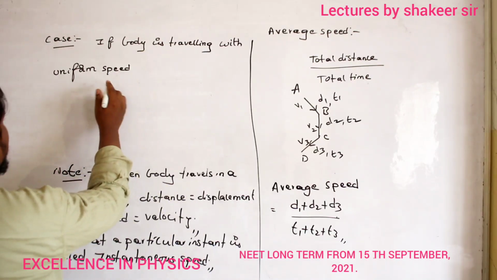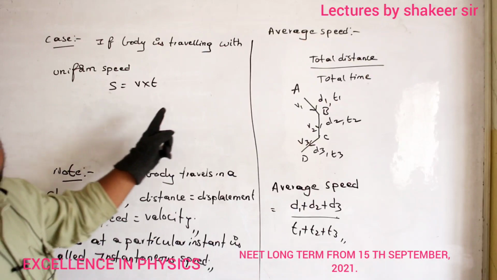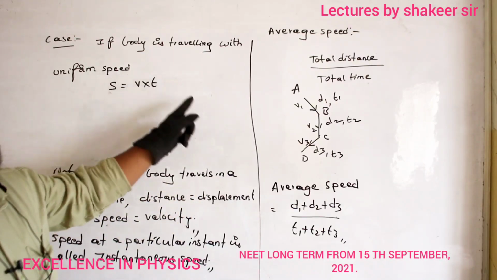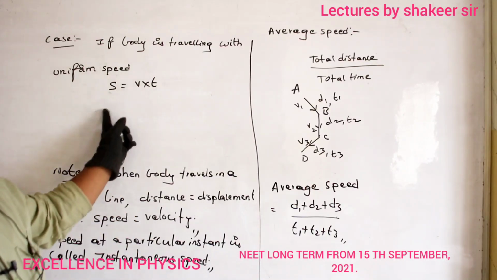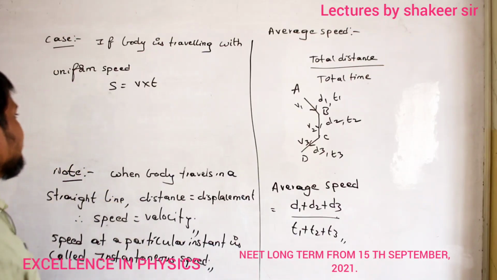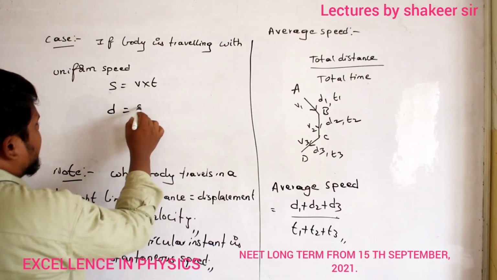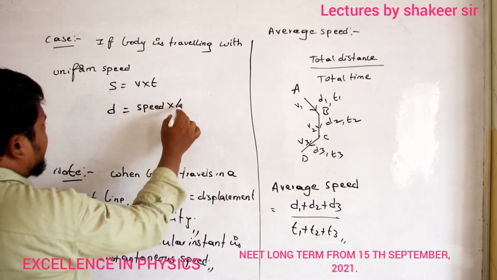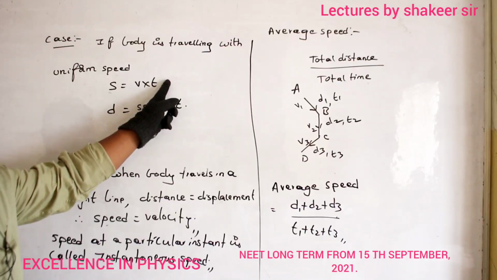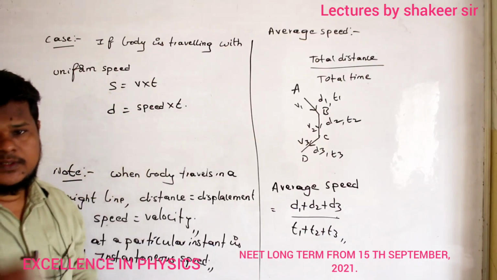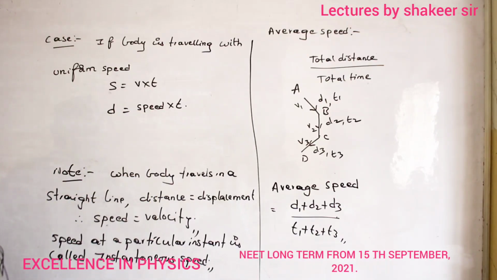So displacement is equal to velocity into time. Equation for which condition? When a body is travelling with uniform velocity. Are you able to understand? But the condition I have taken is a body travelling with uniform speed. Then I have to write, instead of displacement, distance. Instead of velocity, I have to write speed. And time taken stays as time taken. That is the condition. Understood now? So this is the condition for uniform velocity and this is the condition for uniform speed. Clear? Now here, speed also I will call V only for this particular instant.